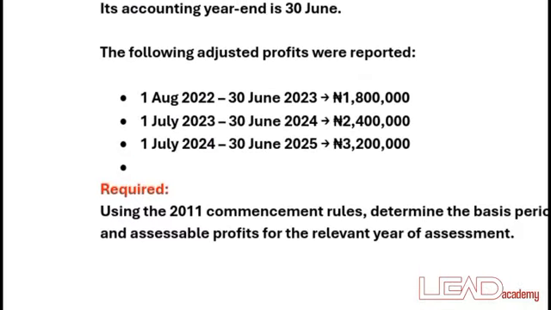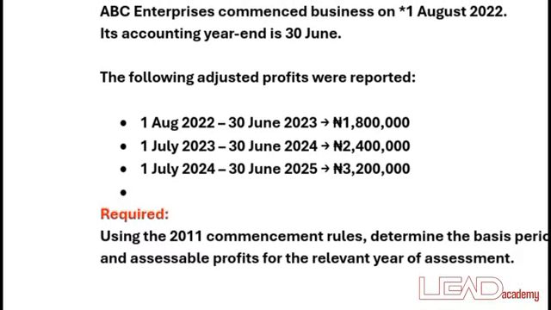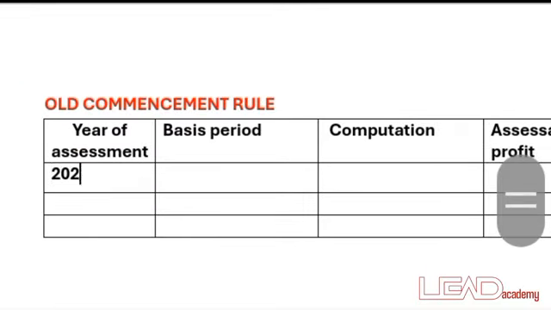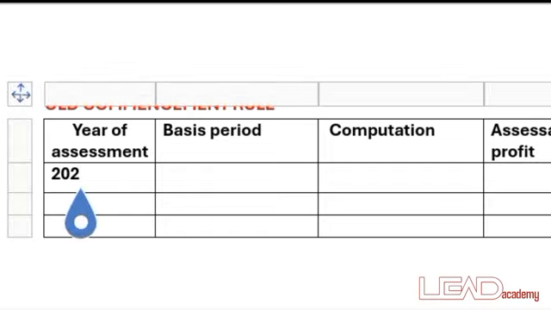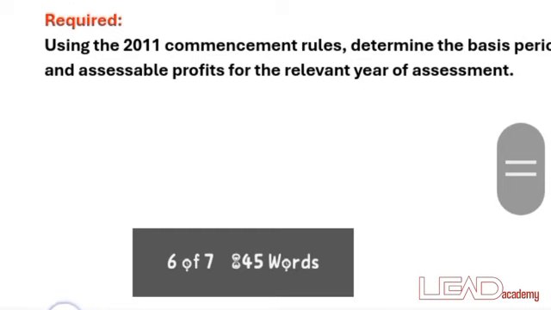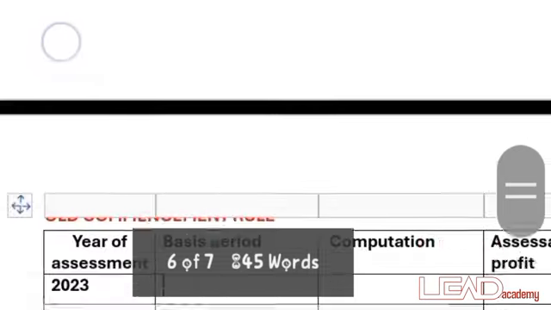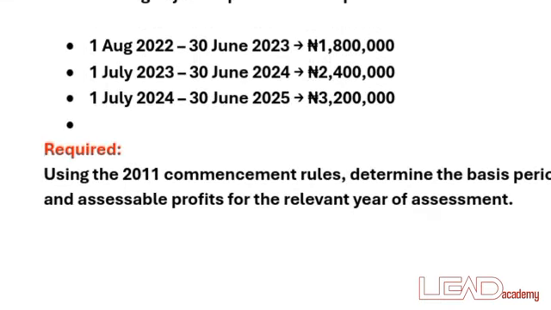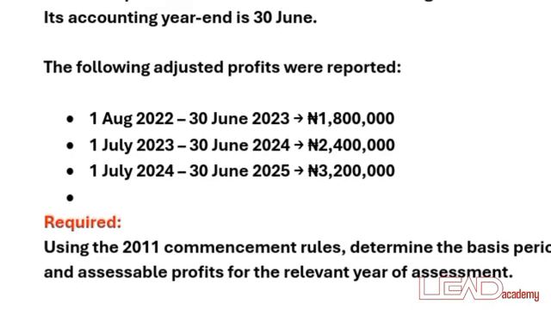So which means that the year of assessment is going to be from 2022, and the next year of assessment is going to be from 2023. What date did they commence? They commenced 1st of August 2022 down to 31st of December. Now what happened in that period? From 1st of August to December.